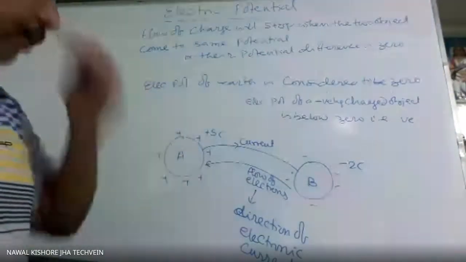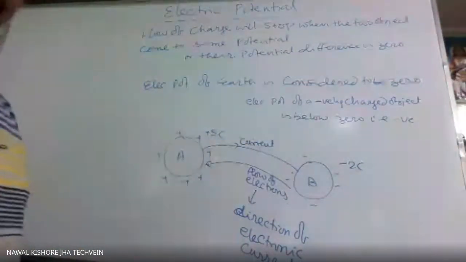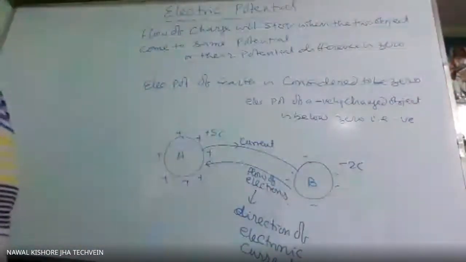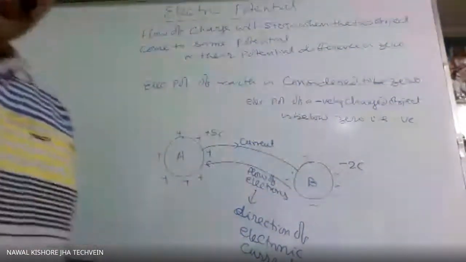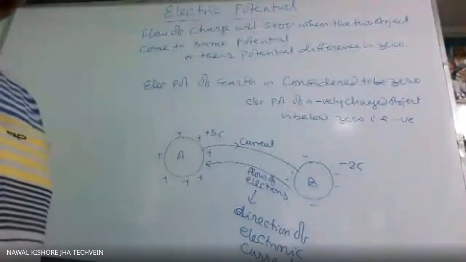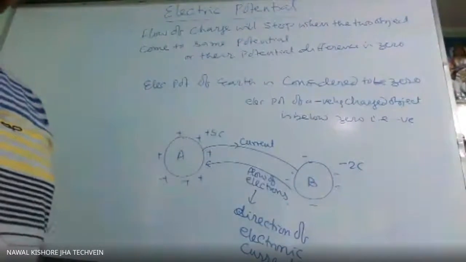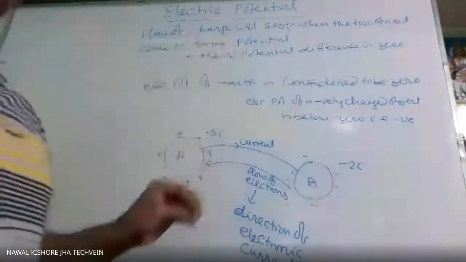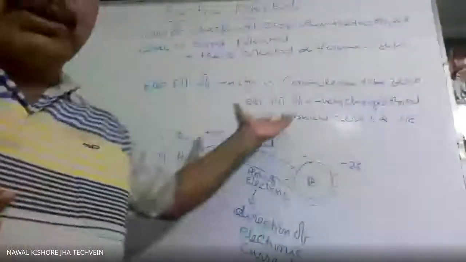Okay, so we will leave it here today. Next day we shall see the quantitative definition: how we define 1 volt or any electric potential quantitatively, meaning how we measure electric potential. When a question is asked, that definition only you have to give. So this is what electric potential is, its function, when we say higher potential means positive potential and lower potential means negative. All these concepts are based on this.